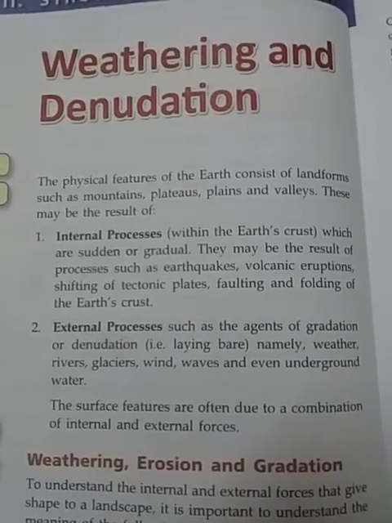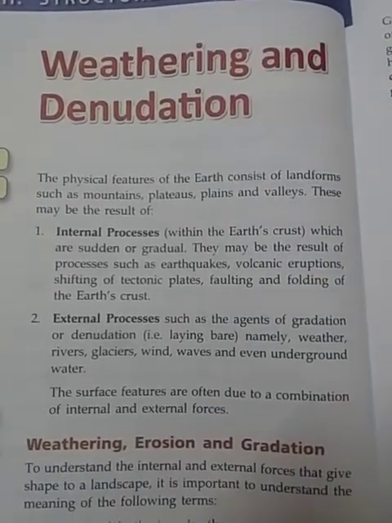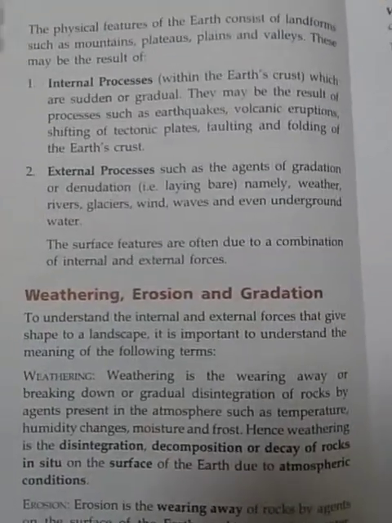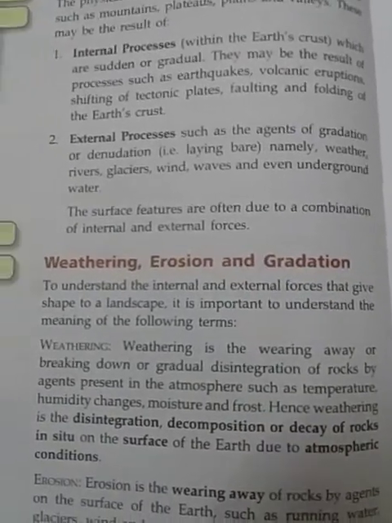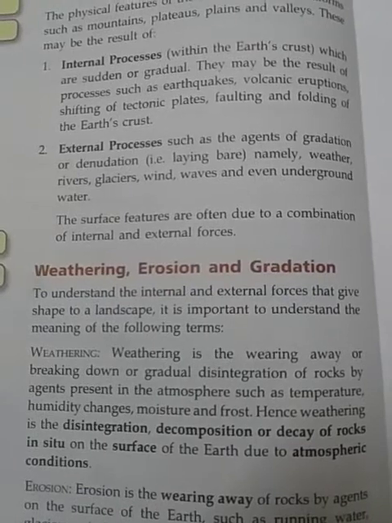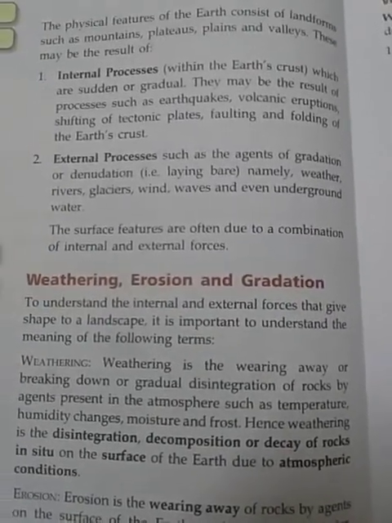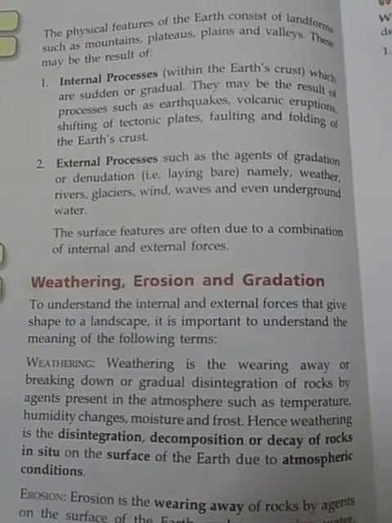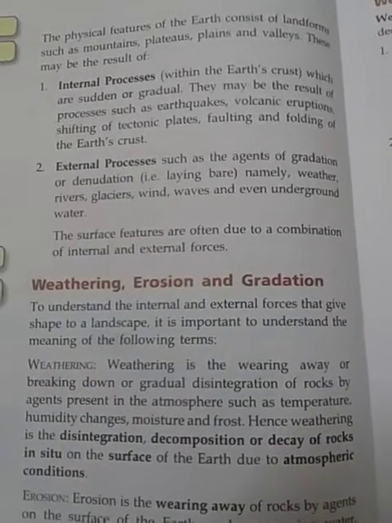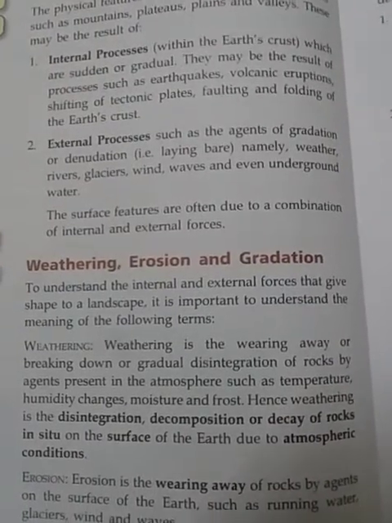Because of that, certain kinds of physical features or landforms can be formed on the earth's surface. To understand the internal and the external forces that give shape to the landscape, it is important to understand the meaning of the following terms, such as weathering. So, what is weathering? Weathering is a process by which rocks are broken down into smaller grains to form soil. And here the main agents are temperature, humidity, moisture, frost, etc.